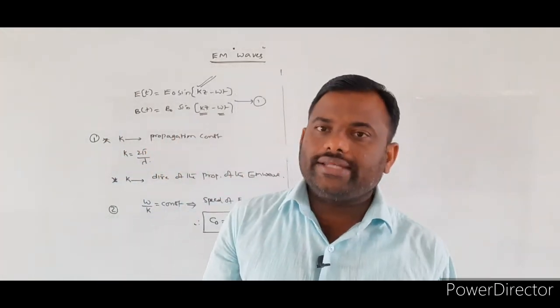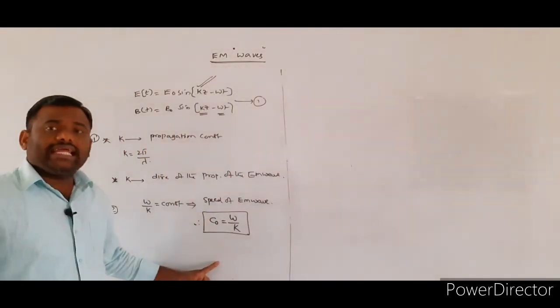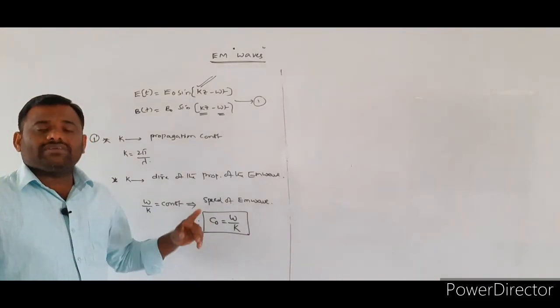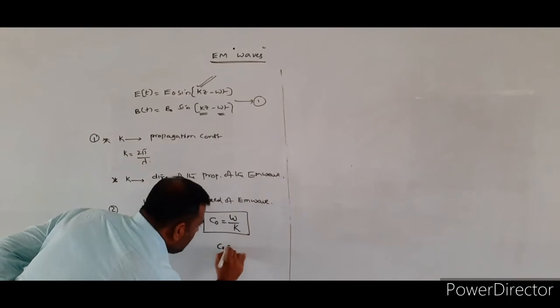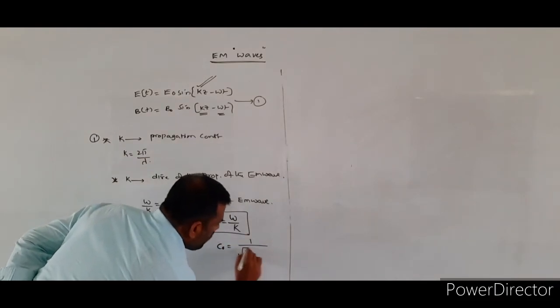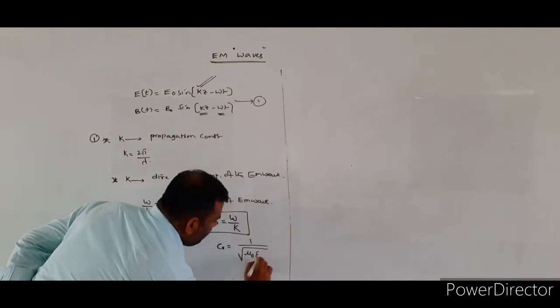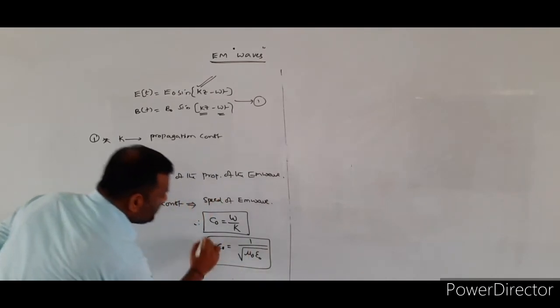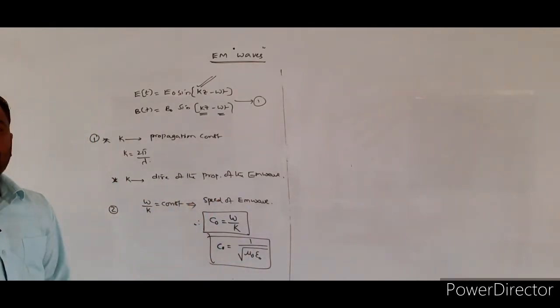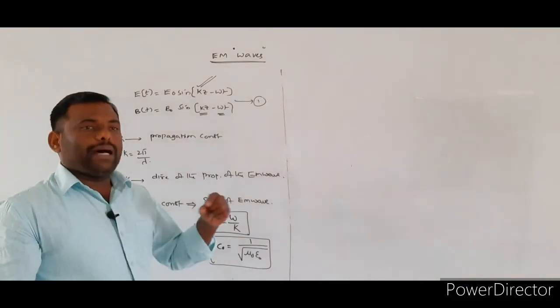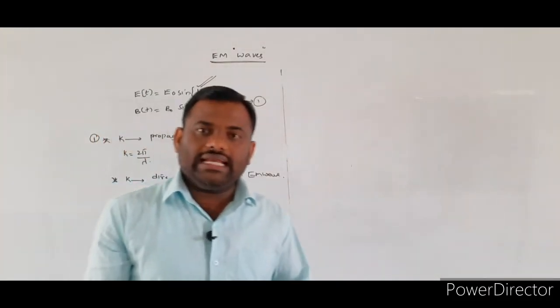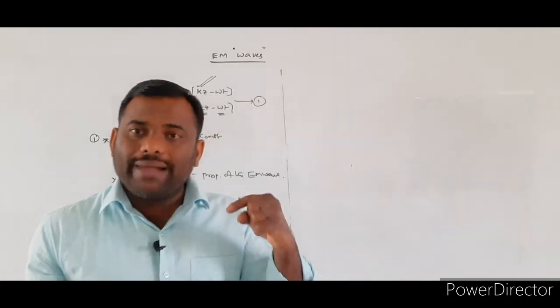Speed of the electromagnetic wave can be written in terms of the permeability and the permittivity, so that C naught is also equal to 1 by under root of mu naught epsilon naught. If you consider mu naught, what is mu naught? Permeability, which represents the magnetic field.